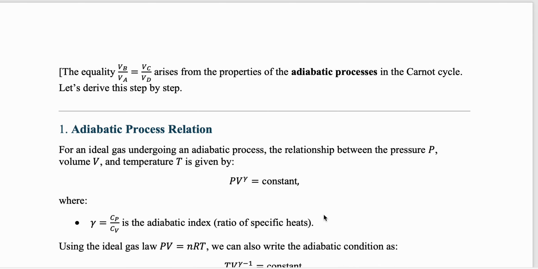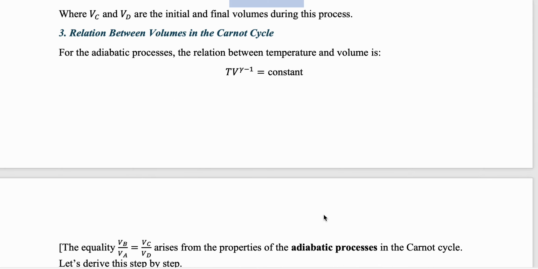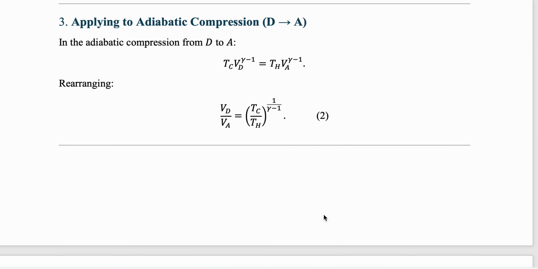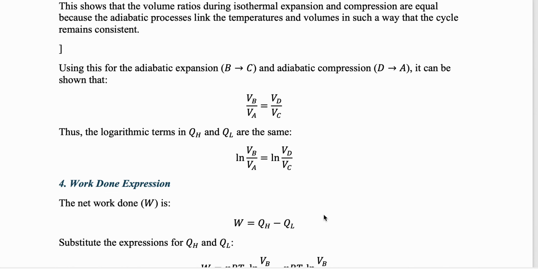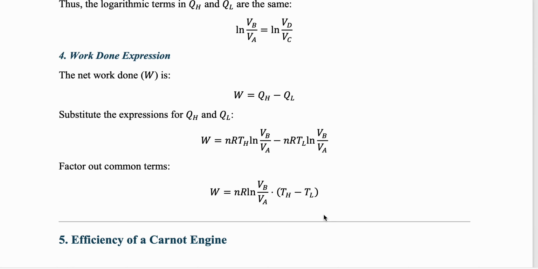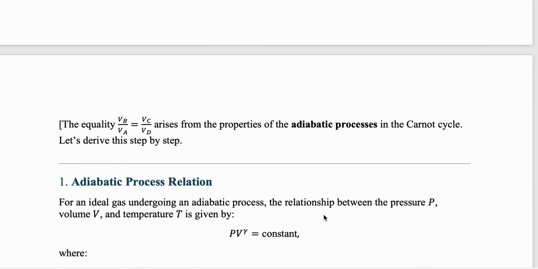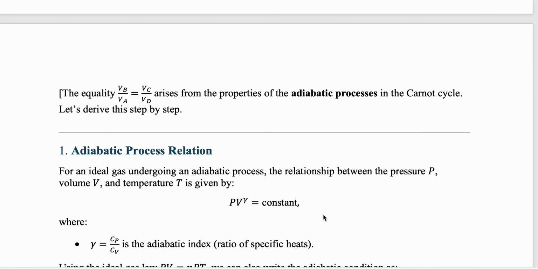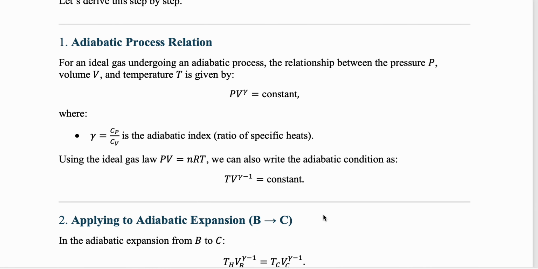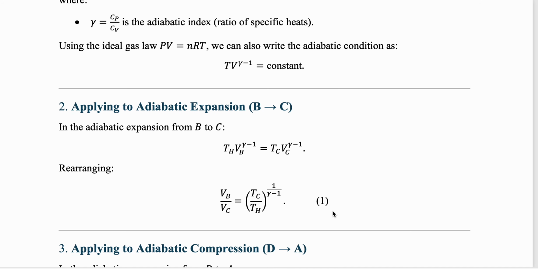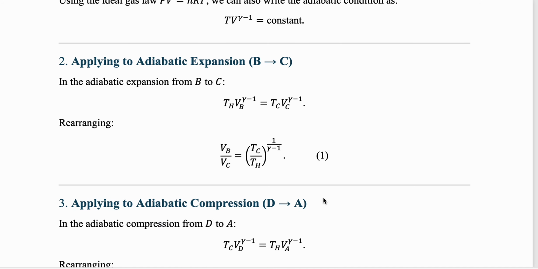Okay. Now this one we will not derive. This is not needed. This is actually how we know that the relation PV to the power gamma is equal to constant, or why it becomes 0. I have already explained it theoretically. This is a proof that is being given. You can use this proof as well to understand this.